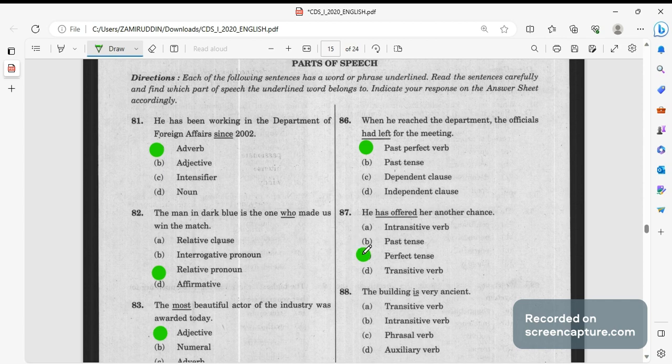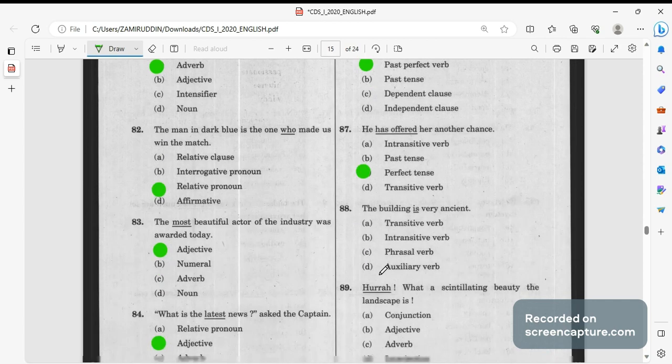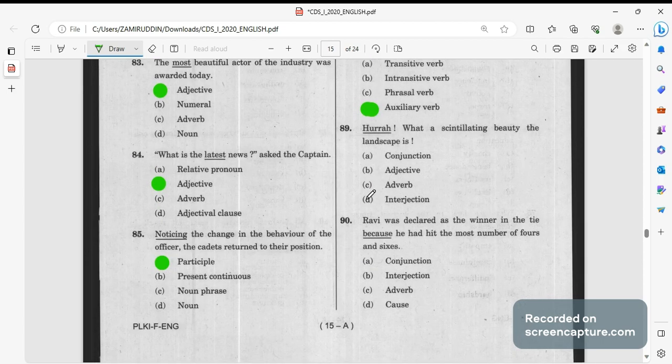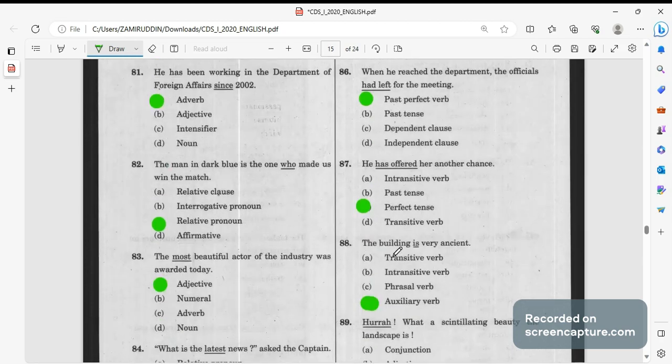नेक्स्ट, द बिल्डिंग इज वेरी एंशियंट। ये जो इज होता है ये ऑक्सिलरी वर्ब होता है, यू मस्ट रिमेंबर दिस। इज ऑक्सिलरी वर्ब, सो द बिल्डिंग इज वेरी ancient, so this is one of the auxiliary verbs. Hooray is an interjection everyone knows, and because is a conjunction which connects the two sentences. Here is an auxiliary verb, this you must remember.